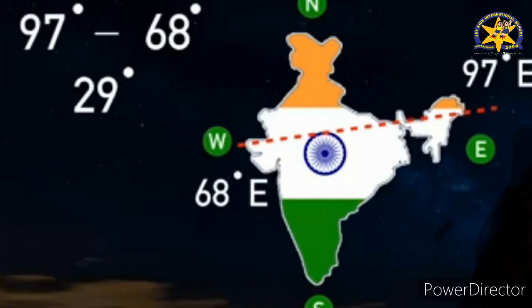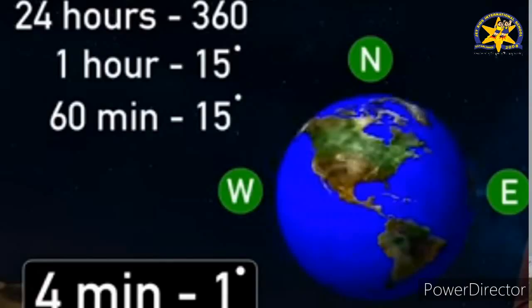Now as I told you, it takes 29 degrees. Let's discuss degrees. To cover 360 degrees, it takes 24 hours, whereas to go 15 degrees, it takes 60 minutes. So what about 30 degrees? The almost 29 degrees difference from west to east extreme means that if I go by India's time, it shows a time difference of 2 hours.